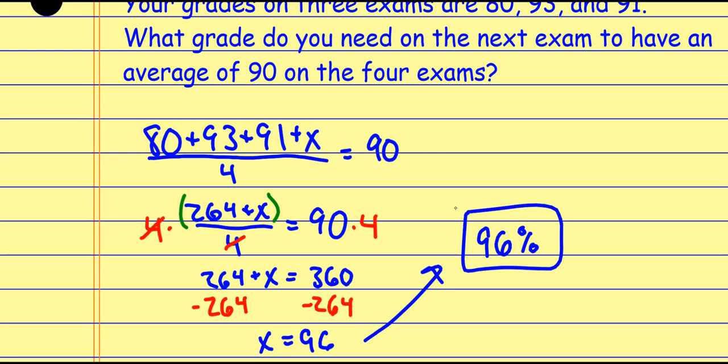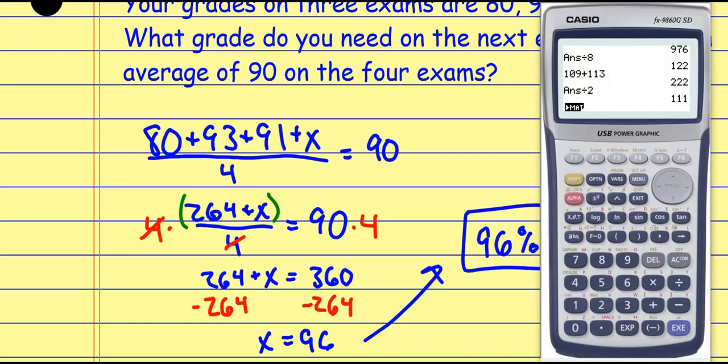And you can very easily check this thing by plugging it back in. So if we want to, we can check it on a calculator. Let's find the average of those exams. I do an 80 plus 93 plus 91 plus the 96, and I divide by how many I have, which is the 4, and it does indeed give me that 90%. So again, we're just working through this thing with the variable in it. It results in a linear equation, okay?